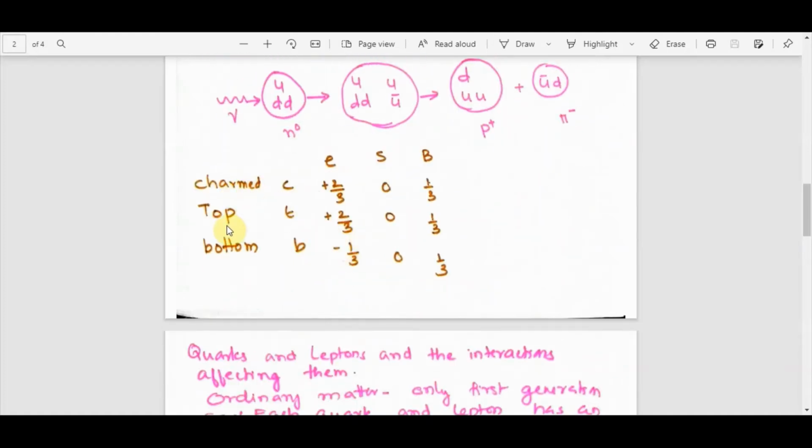Now the charm, top and bottom quarks are designated by the symbols C, T and B. Charm and top have the charge plus 2 by 3. Bottom quark has a charge minus 1 by 3. The strangeness is 0 for all these because the strangeness is 1 only for the strange quark, and the baryon number is 1 by 3 for each of these.